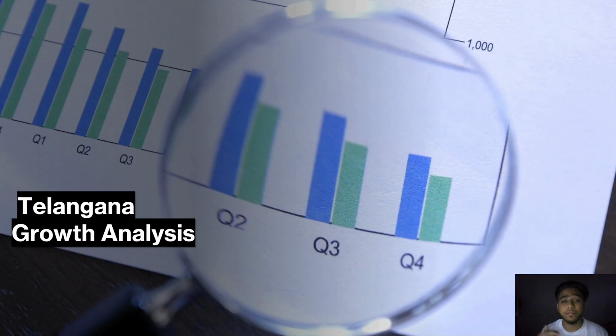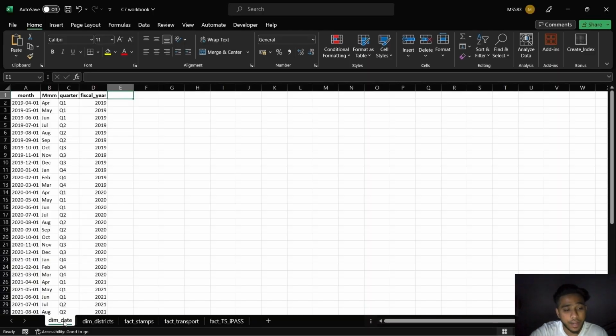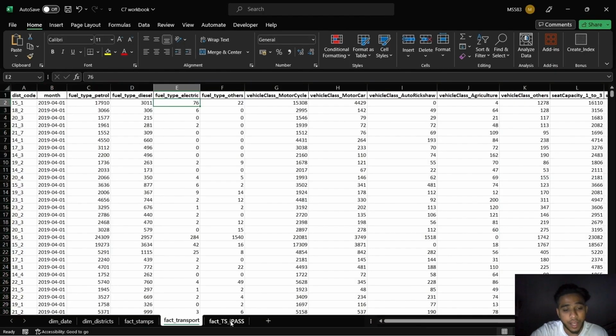Hello everyone, today I'm thrilled to present my data analysis project focusing on Telangana. The project is based on the fantastic data set provided by the CodeBasics team. It includes dimension tables and fact tables, and let's see what tables they have provided for this project. They have provided dimension date, districts, fact stamps, transports, and fact TSI pass.